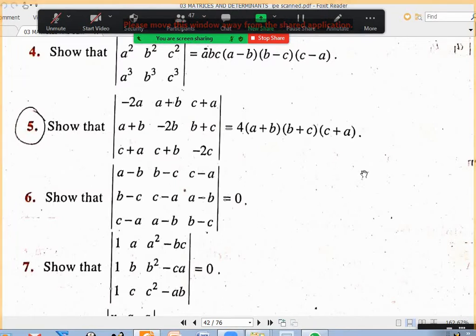Okay, what is this fifth question? Minus 2a, a plus b, and c plus c. A plus b, minus 2b, and b plus c. C plus a, c plus b, minus 2c. Equal to 4 times (a plus b)(b plus c)(c plus a).